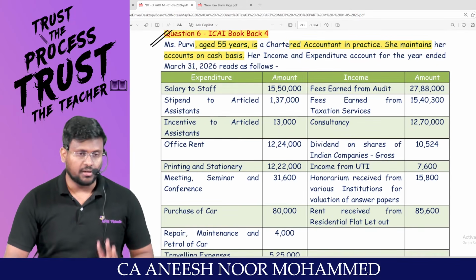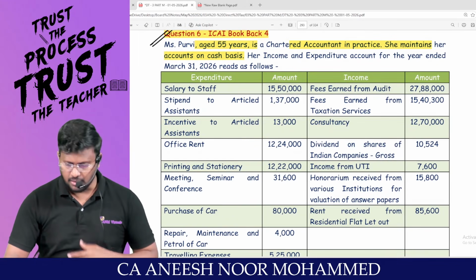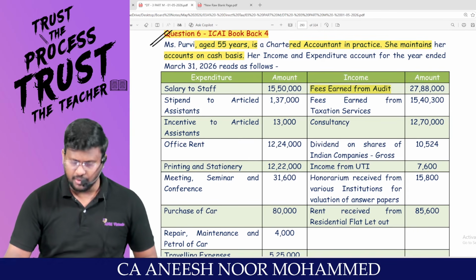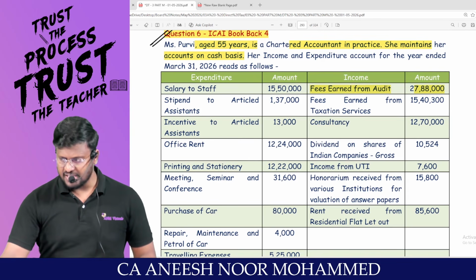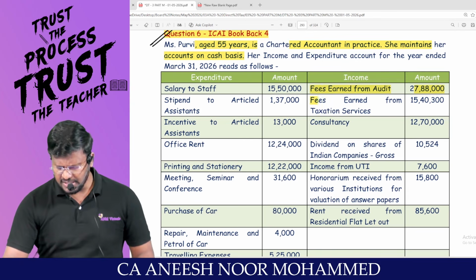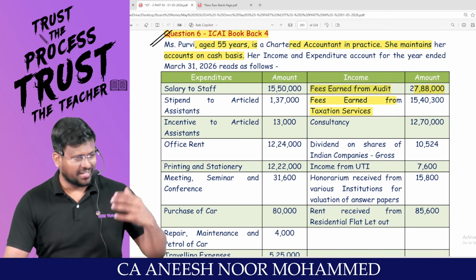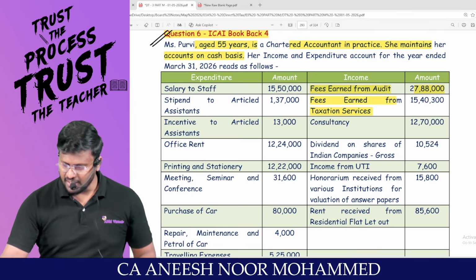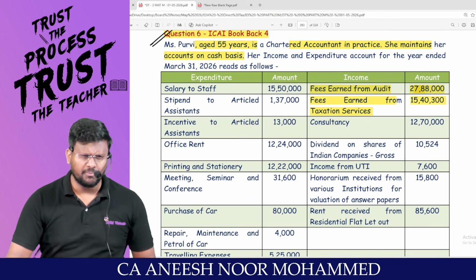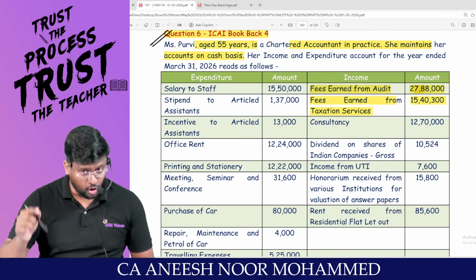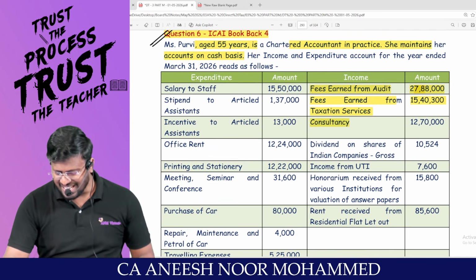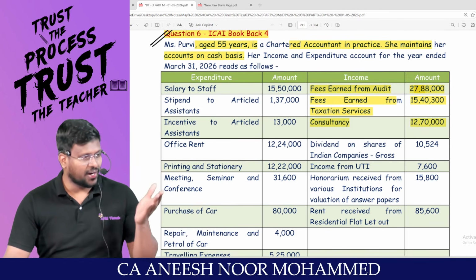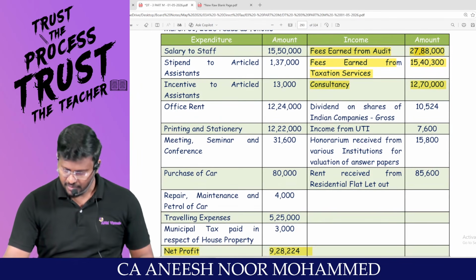You tell me she's a chartered accountant. You all are going to become a chartered accountant. Once you become chartered accountant, will you do audit? From that you are getting fees. Is it a business income? Fees earned from taxation services. Whatever tax I am teaching you, you will use that in future and you will be earning income. My dear lovable students, is it a PGBP income? Yes, sir. That means this is purity, not impurity. You are providing consultancy service to our client and you are earning income. Is it a PGBP income?